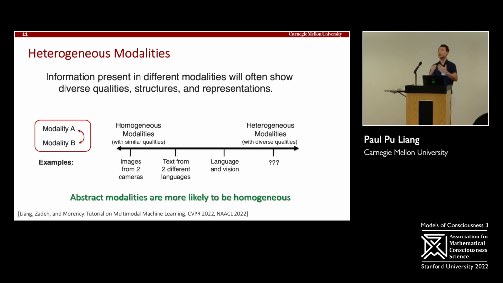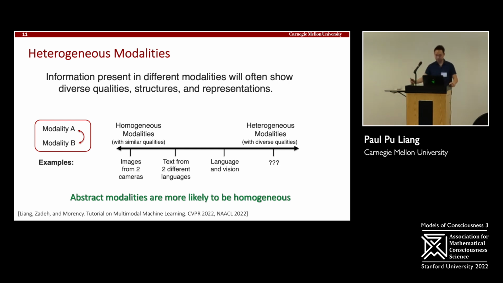They might show different viewpoints. Different cameras might have different characteristics physically, but it's still roughly the same. We might have text from two different languages. They refer to the same thing, that can be translated back and forth from each other, but they're still different because they have different aspects of the language they came from. We can look at language and vision. They might refer to the same thing, for example, a caption for an image, but one contains very different information from the other.